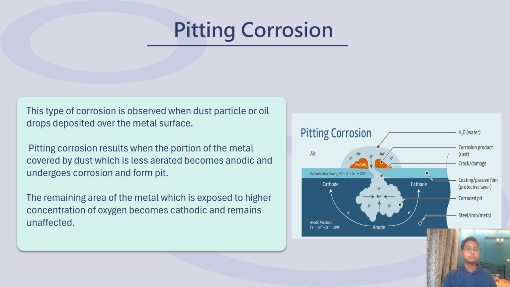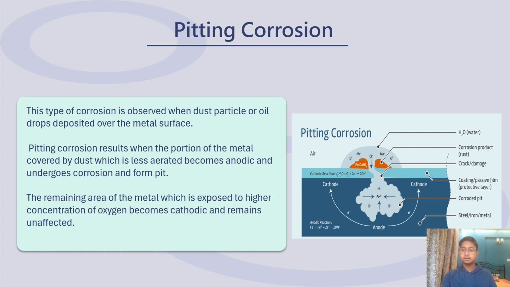Pitting corrosion. In this type of corrosion, it is observed that dust particles or oil drops are deposited over the metal surface. Pitting corrosion results when the portion of the metal covered by dust, which is less aerated, becomes anodic, undergoes corrosion and forms a pit. The remaining area of the metal is exposed to a higher concentration of oxygen, becomes cathodic and remains unaffected.